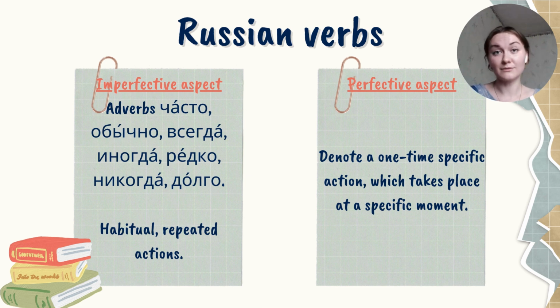For example, долго, for a long time. Perfective aspect of verbs denotes one-time specific action that took place at a specific moment. So the action is single and it's not repeated.